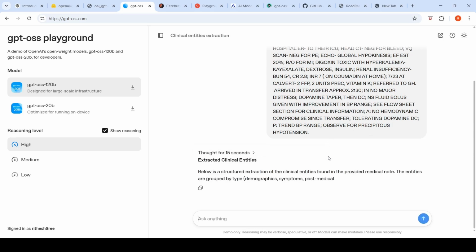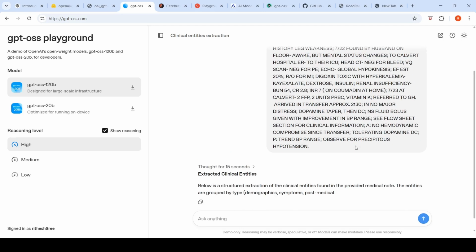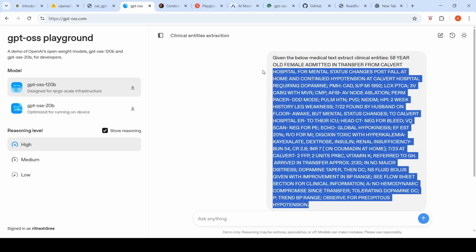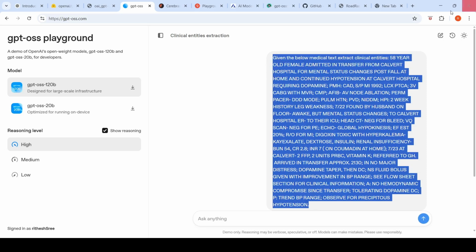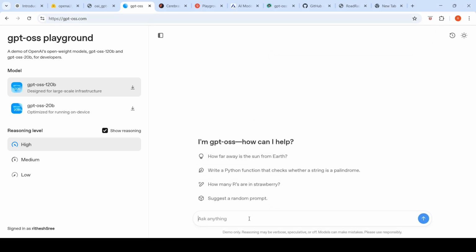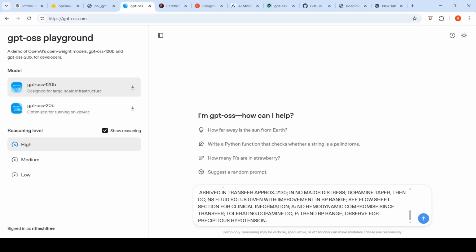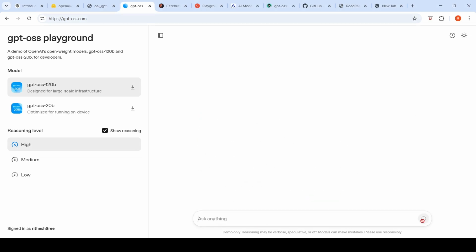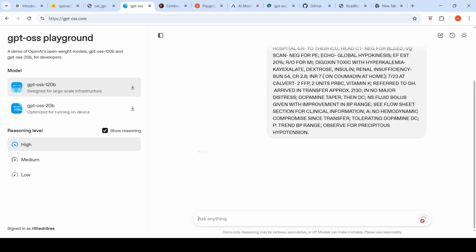So it thought for 15 seconds. Unfortunately, I think there is an error over here. Maybe I should try it again. So let me copy it. New conversation here. See what happens.